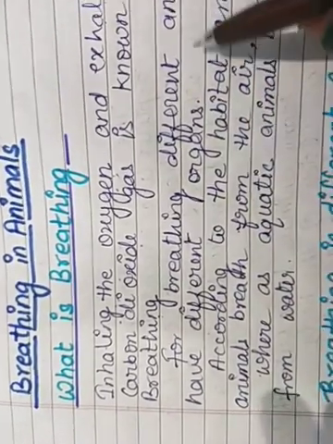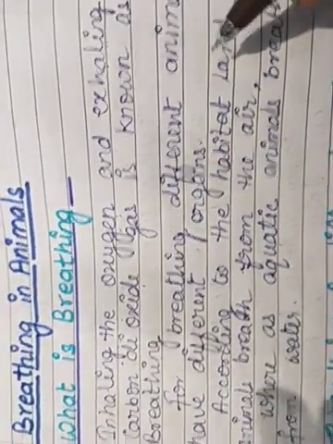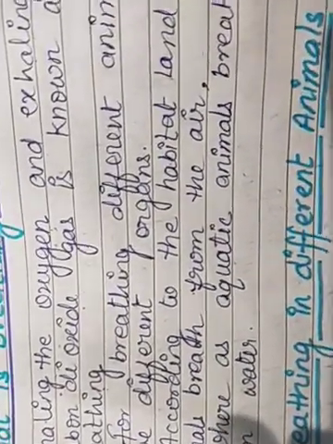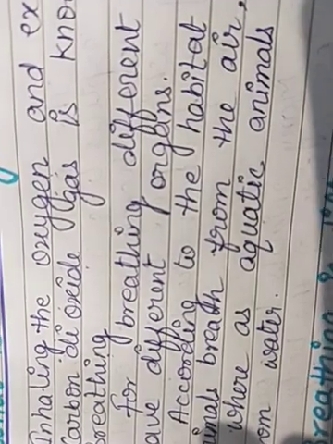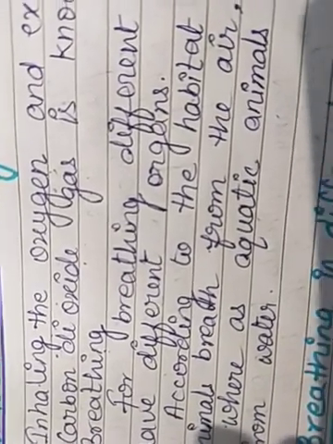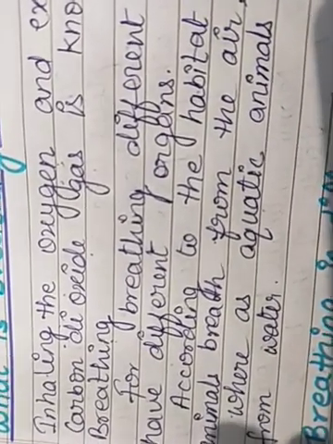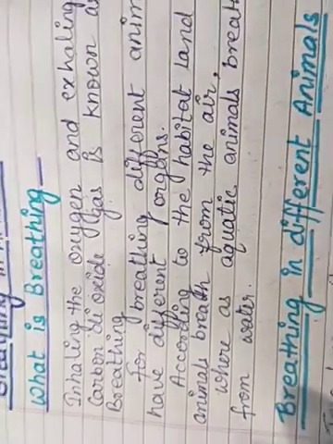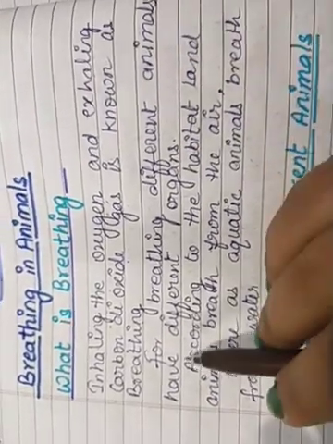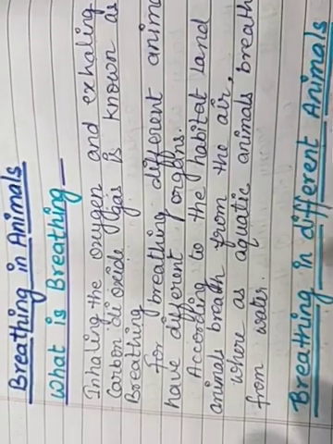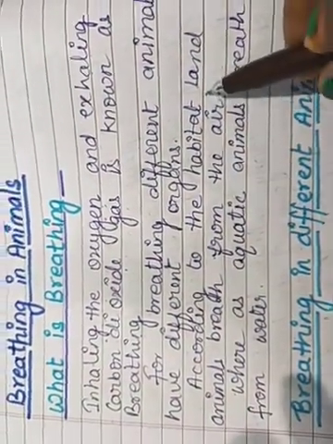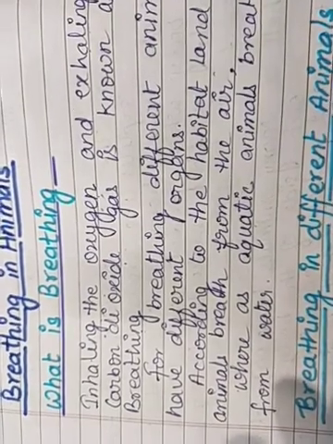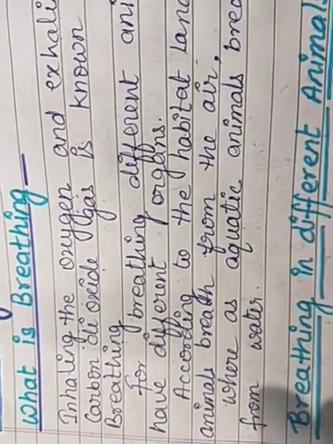For breathing, different animals have different organs. You know, children, every animal does respiration, every animal performs breathing, but their process, methods and organs are not the same. So different animals have different organs which perform breathing, and according to the habitat, their breathing process is also different.